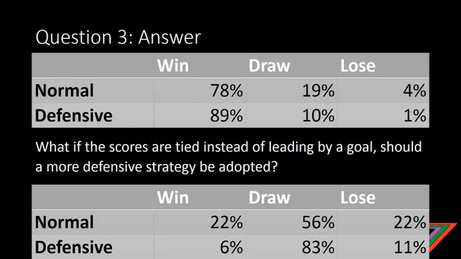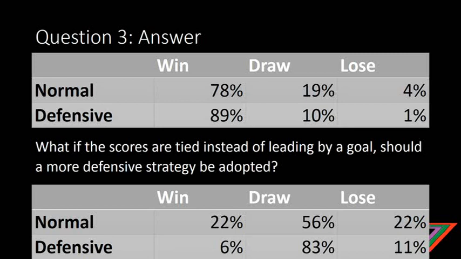So how about if we look at it if the game is tied? What happens if you play a more defensive strategy? So the normal strategy, you've got a 22% chance of winning and losing, and a 56% chance of a draw. So a draw is still pretty high. Whereas if we have a defensive strategy, the chances of losing are greatly reduced down to 11%. The chances of winning are almost non-existent at only 6%, but a very high chance of a draw.